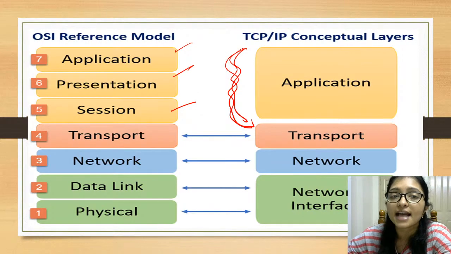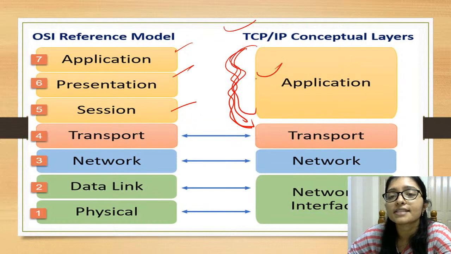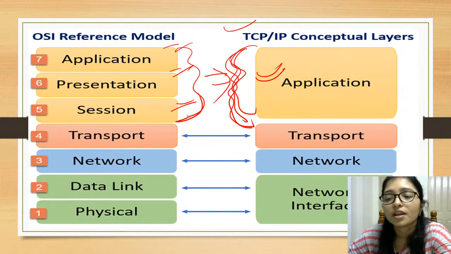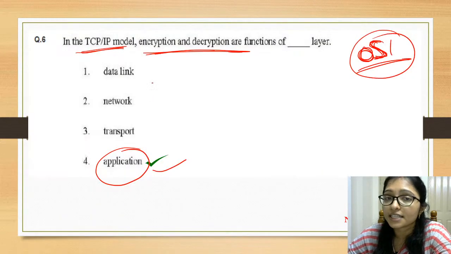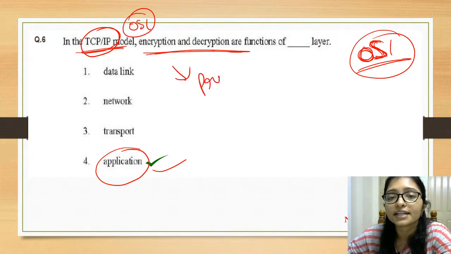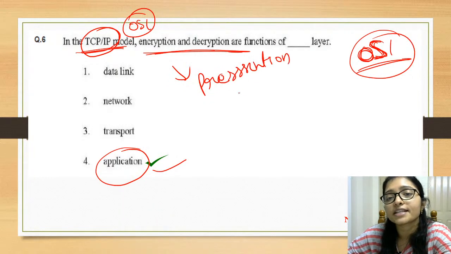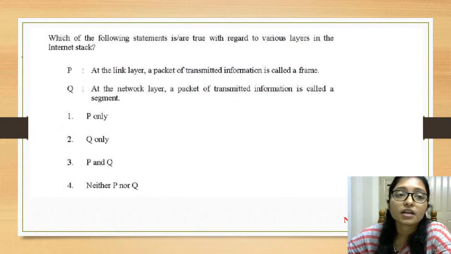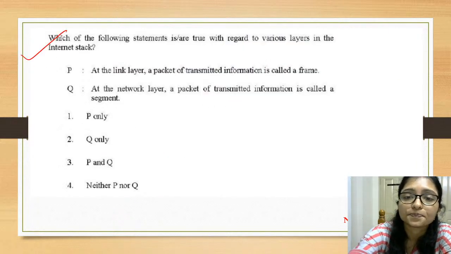But as it is asking about TCP/IP, that's why the application layer is the answer, because here application, presentation and session everything is merged. That's why the answer is application layer. Try to remember, if इसके जगह अगर यहाँ पे OSI आ गए तो इसका आंसर presentation हो जाएगा, ठीक है. Then it will be the presentation layer. Okay, yes. Now try to solve this question.